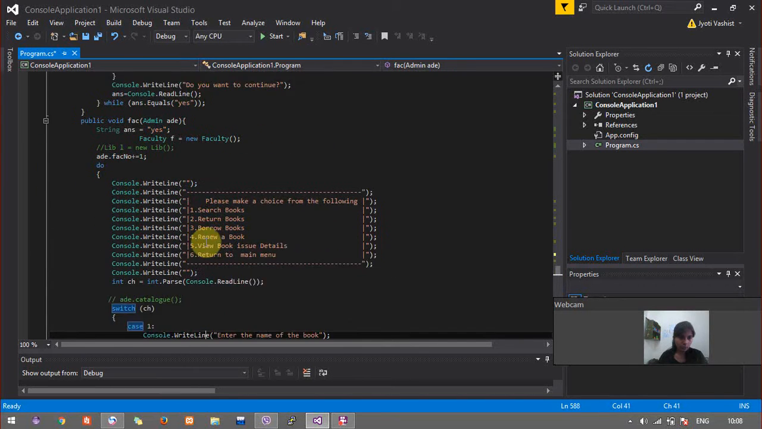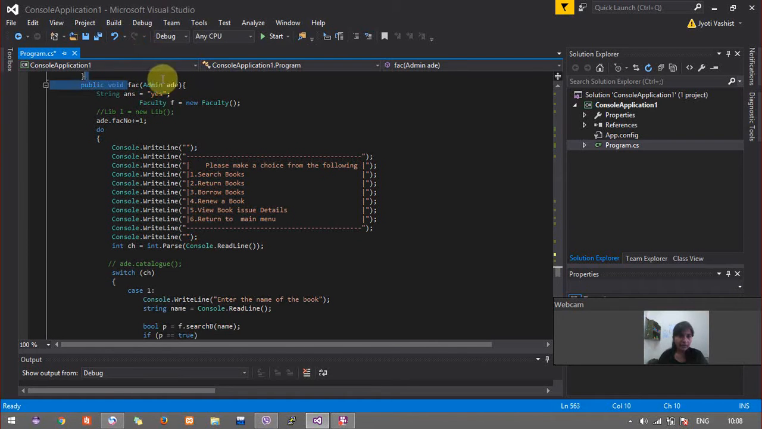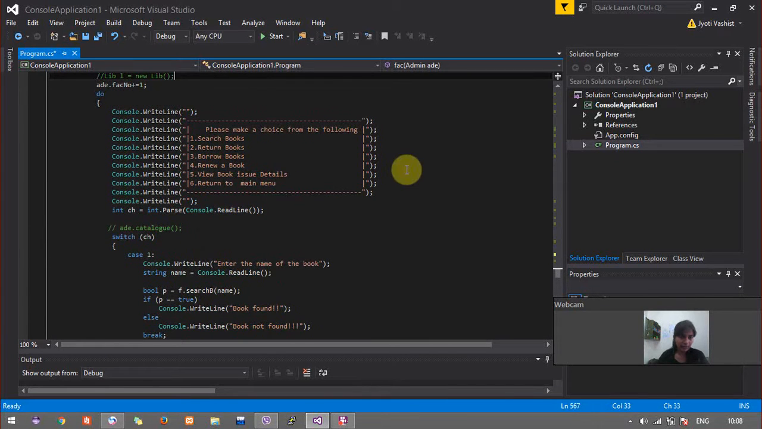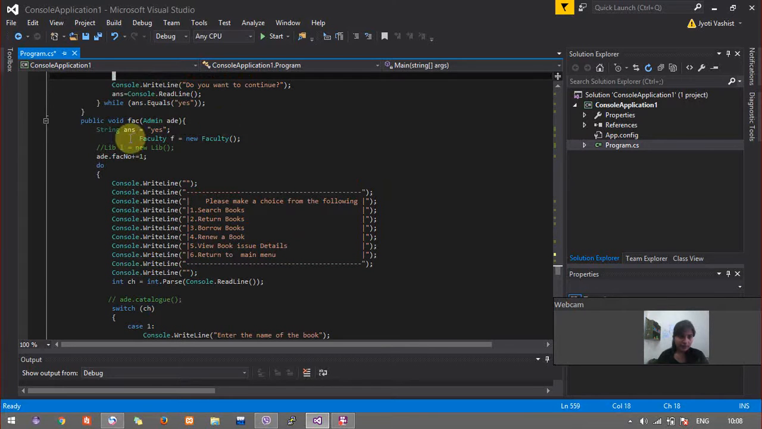So now moving on to the function fact. This is to implement the functions that are available to the faculties. So here the faculty is provided the option of searching a book, returning a book, borrowing or renewing a book, and viewing the book issue details. So I create a faculty object. As you can see, faculty F is equal to new faculty, and I add the number every time this function is called.